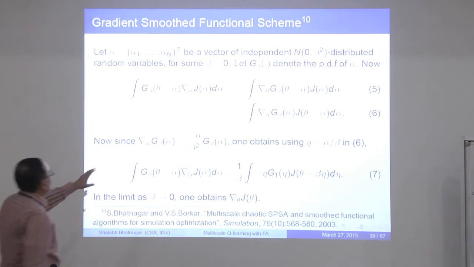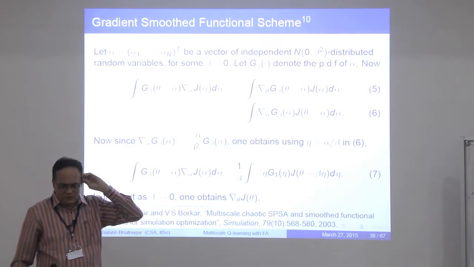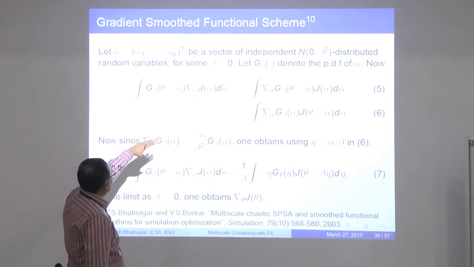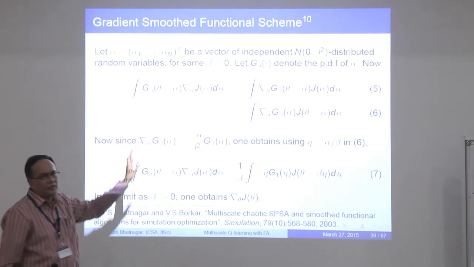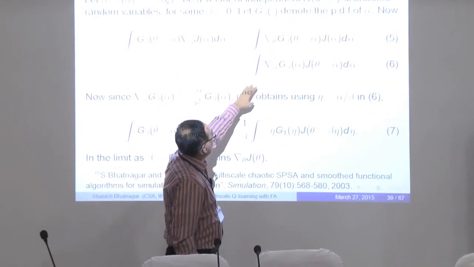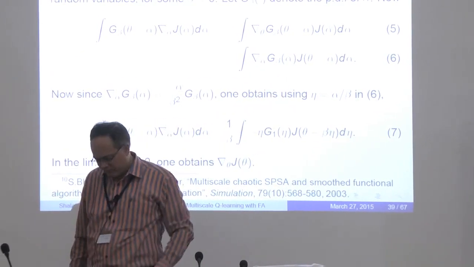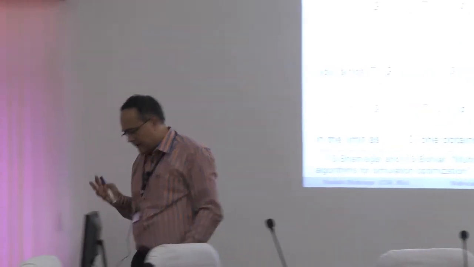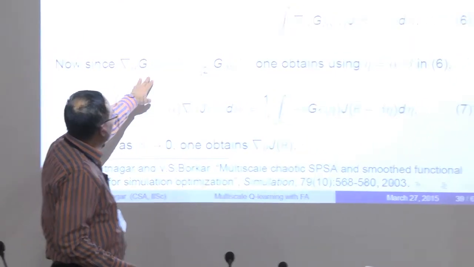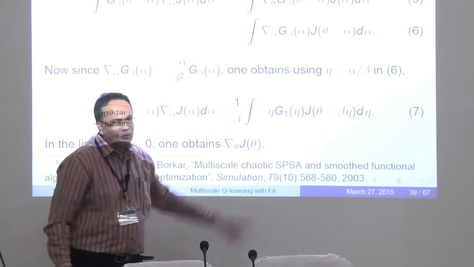The idea here is that since you need to estimate the gradient of the expected cost, what you can do is take the convolution of the gradient of the expected cost with a multivariate Gaussian distribution, and then you can show that it is the same as the convolution of the gradient of the Gaussian with the expected cost, through an interchange argument. Now the gradient of this Gaussian PDF is the same as a scaled Gaussian PDF, and therefore this actually results in a 1 simulation algorithm.